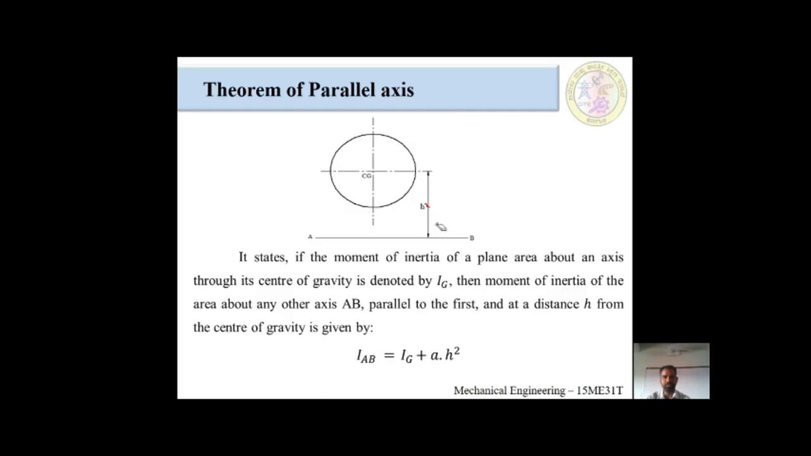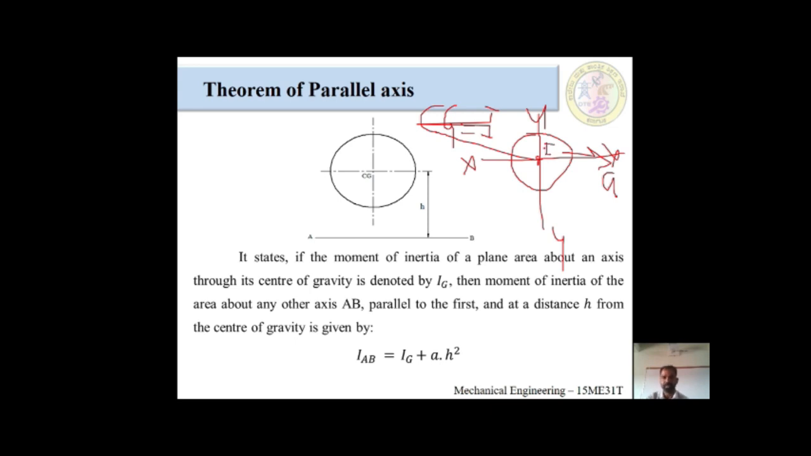Concentrate properly. Okay, I am taking a pen. I am going to take one lamina. This has some area, which we call A. This has some axes also. This we call the x-axis, this we call the y-axis. They meet at a point. This particular point we call CG. This is the moment of inertia I about this CG.